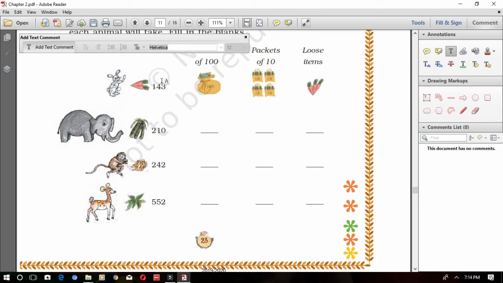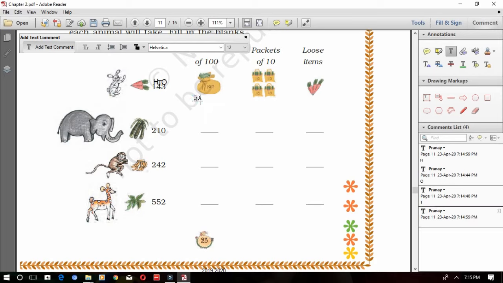You all know the places, no? Remember, what is the place of this 3 in this number? It is ones. What is the place of this 4? It is tens. What is the place of this 1? It is hundreds. Hope you remember everything. Now let's see how many hundreds, tens and ones are there. How many hundreds are there? 1 hundred. How many tens are there? It has 4 tens. How many ones are there? It has 3 ones.